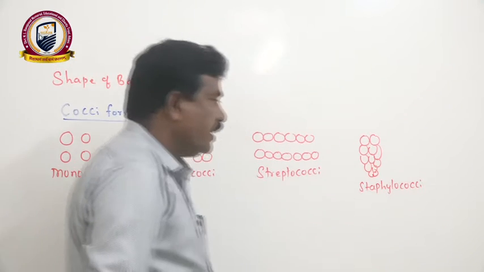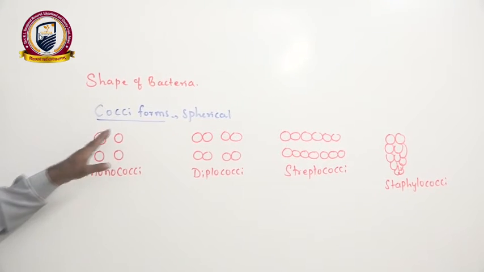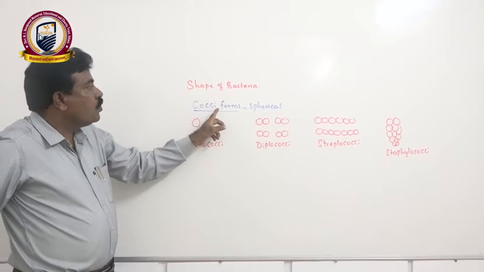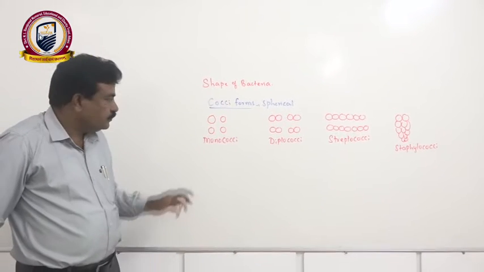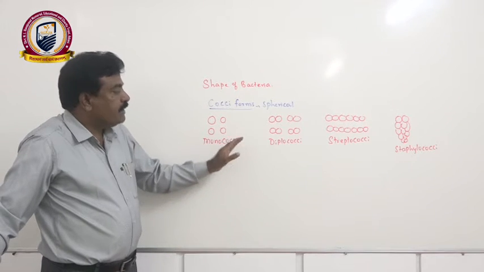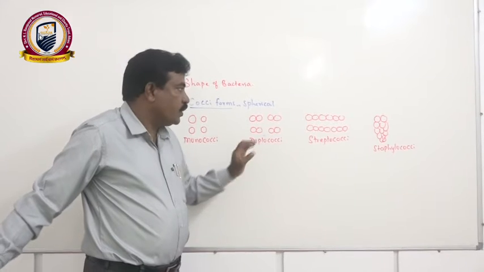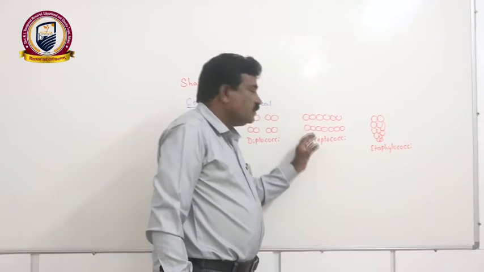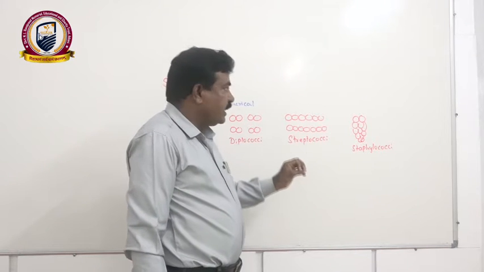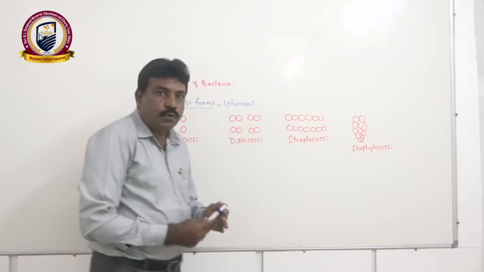In such a way, we can classify bacteria based on shape. If they are spherical, ball-like, they are called cocciform. If single ball-like structures are there, we call them monococci. If two spherical forms join, they form diplococci. If spherical forms form a chain, we call them streptococci. The spherical bacteria present in the form of a grape bunch, we call staphylococci.